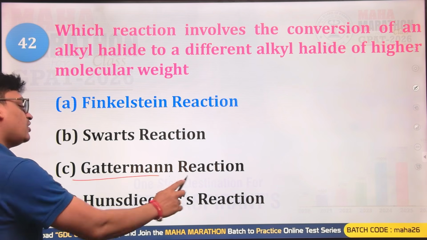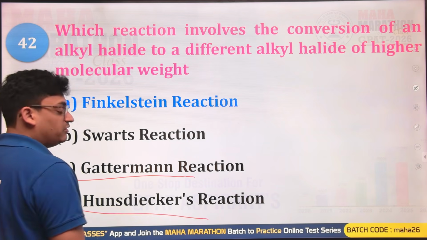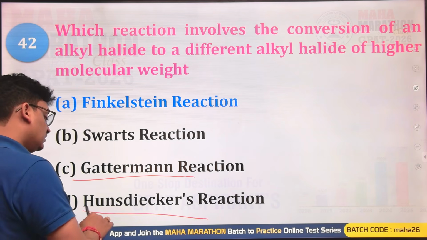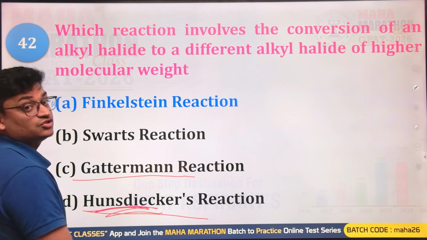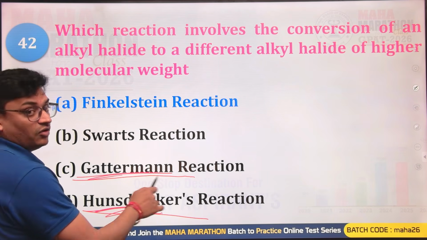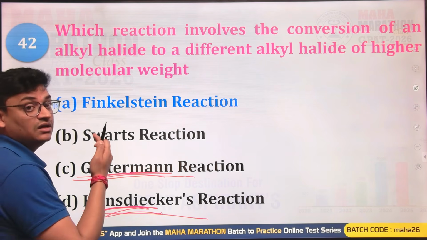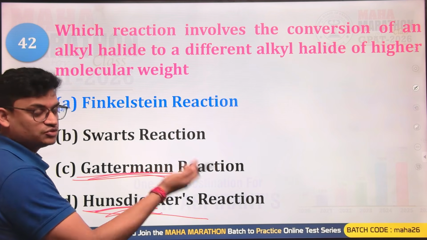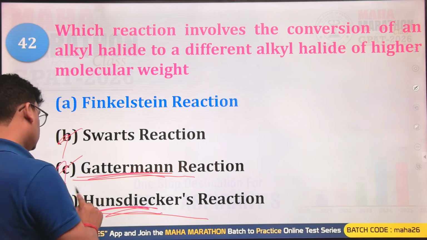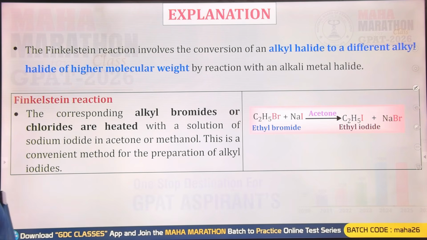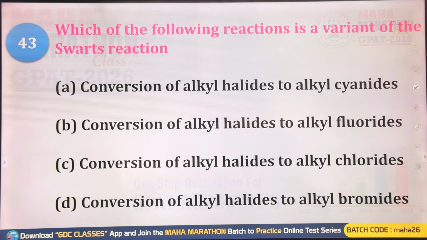Gattermann is also a halide formation, and Sandmeyer is also a halide formation, but it uses diazonium salt as the starting material. Silver salt of carboxylic acid is used in the other reaction. So no. Only A will be the correct answer.